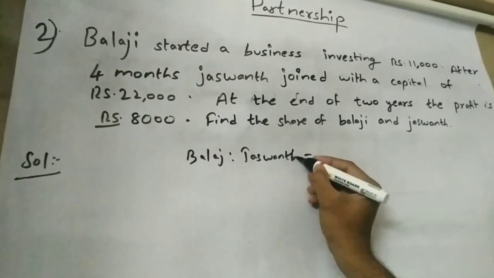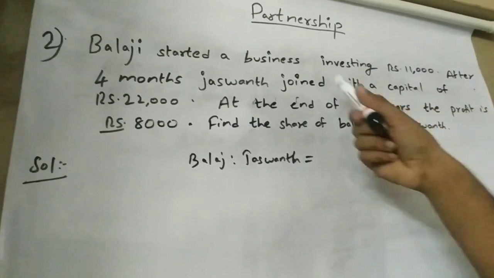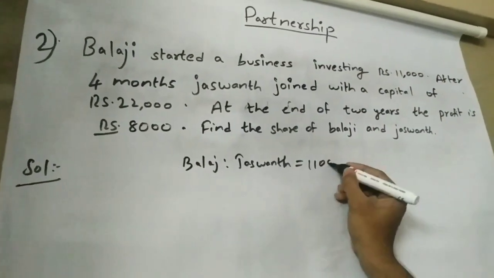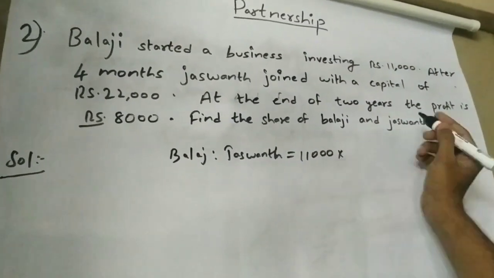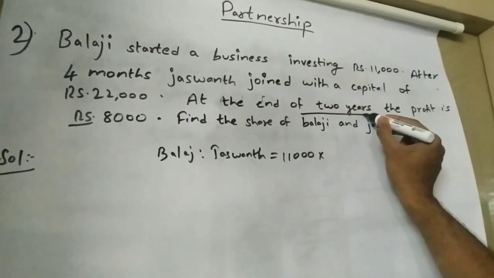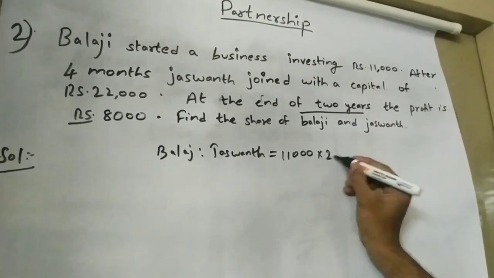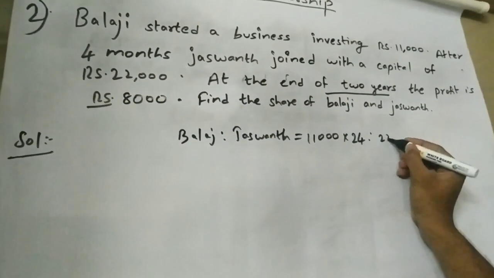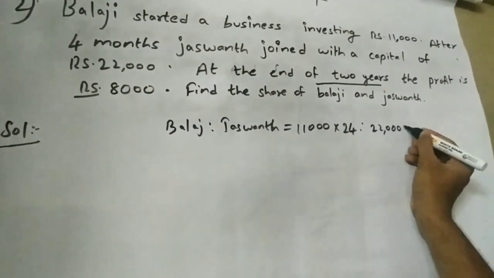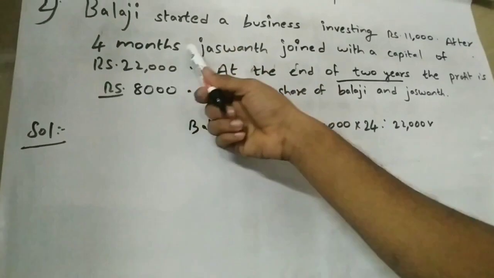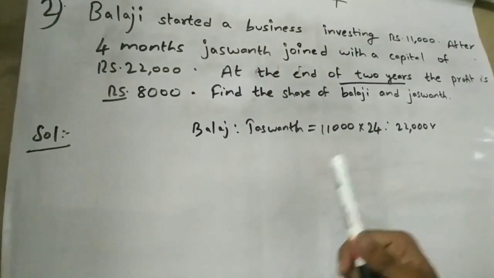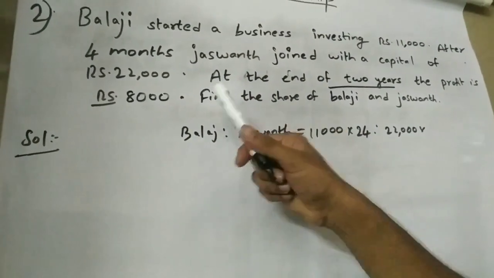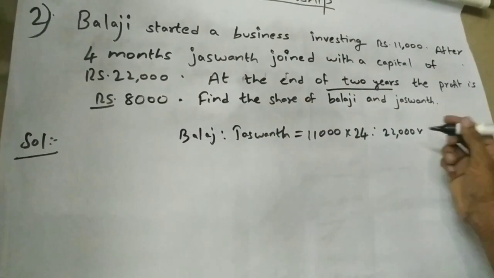Balaji invested 11,000, and they have given 2 years, which means 24 months. Jashwant invested 22,000. He joined after 4 months, which means he only worked 24 minus 4, that is 20 months.